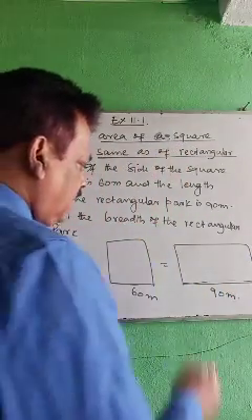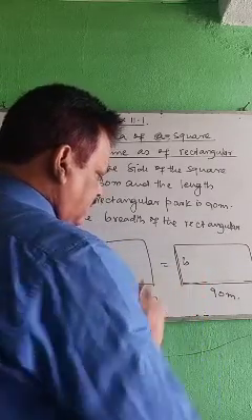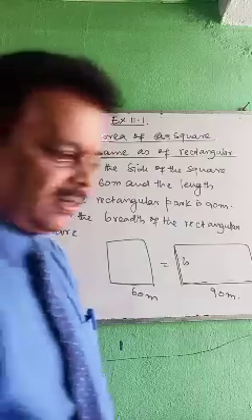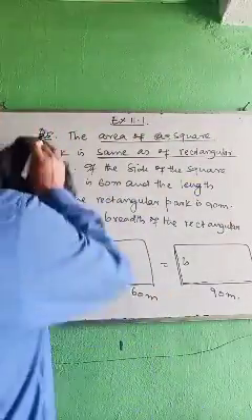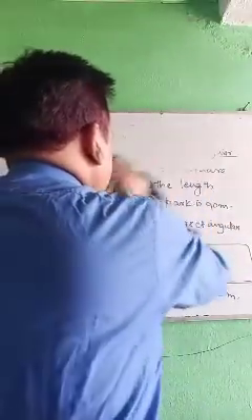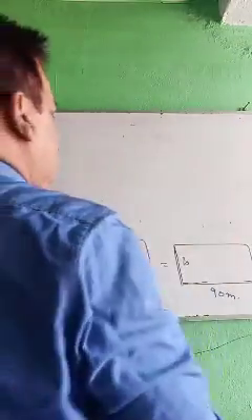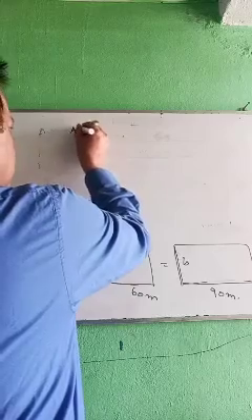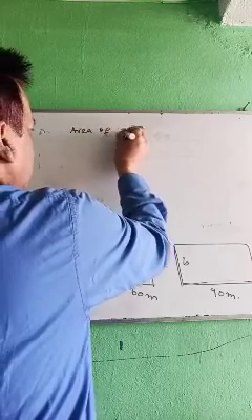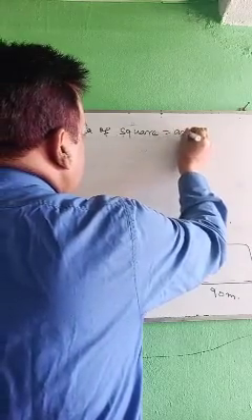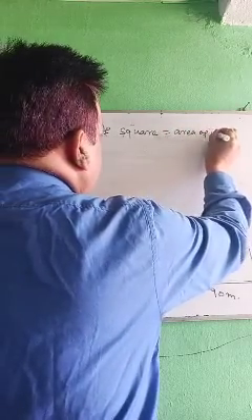And you are asked to find the breadth. That means you write area of square equals to area of rectangle.